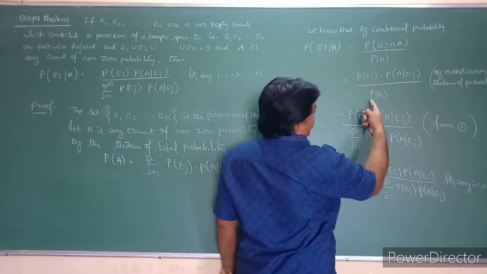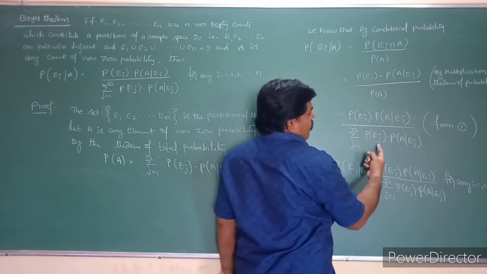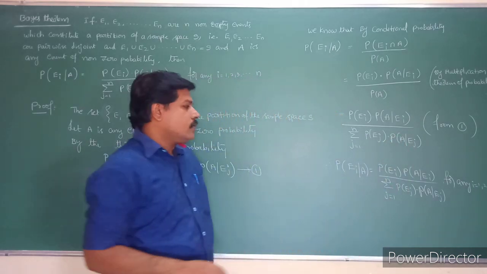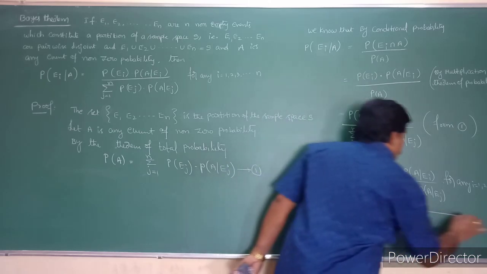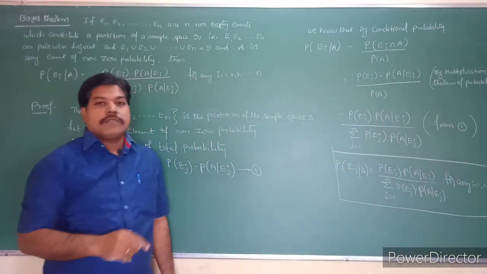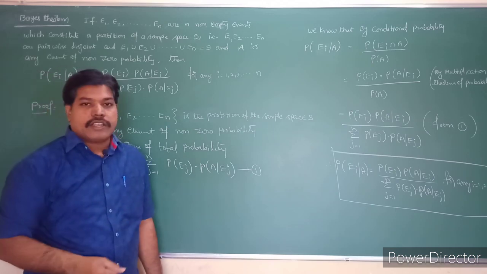In the next step I am taking the P of A value from equation 1, which is sigma j equals 1 to n probability of Ej into probability of A given Ej. So this is the condition. Okay. See that theorem, students, a very important theorem, and practice it.